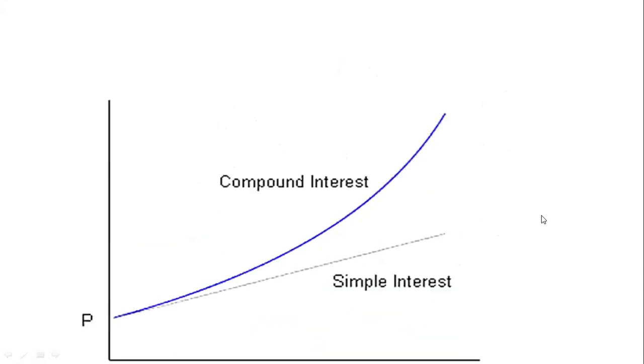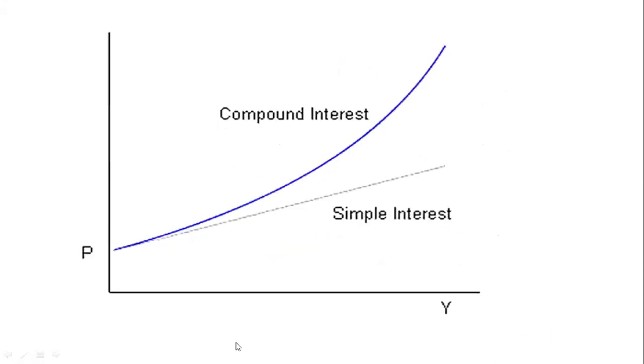Then what about the curve? The curve of simple interest will be steady, but for compound interest it will gradually increase, and after the passage of time the graph will climb higher and higher, but the simple one will be steady.